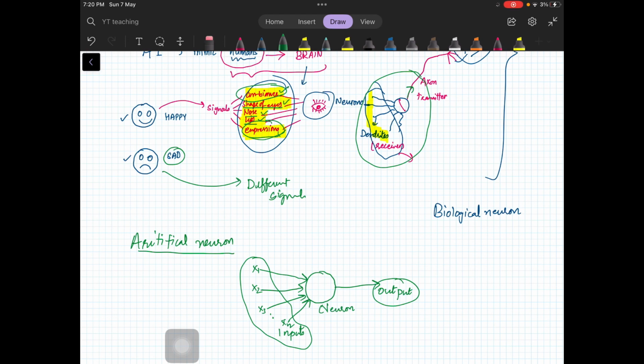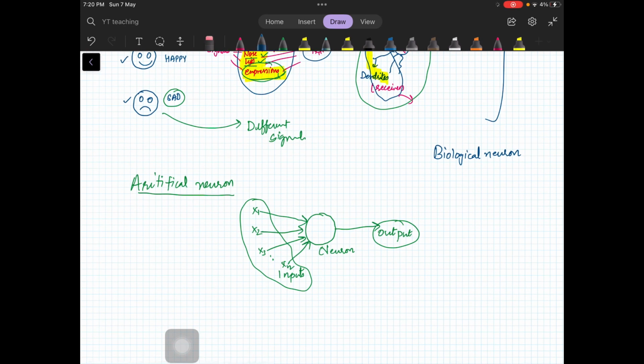So these signals come to our neuron with different weights w1, w2, w3, and wn. When the signals come to the neuron, it first takes the weighted sum: w1 x1 plus w2 x2 plus and so on up to wn xn. So basically we are computing the sum of wi xi, with i from 1 to n.